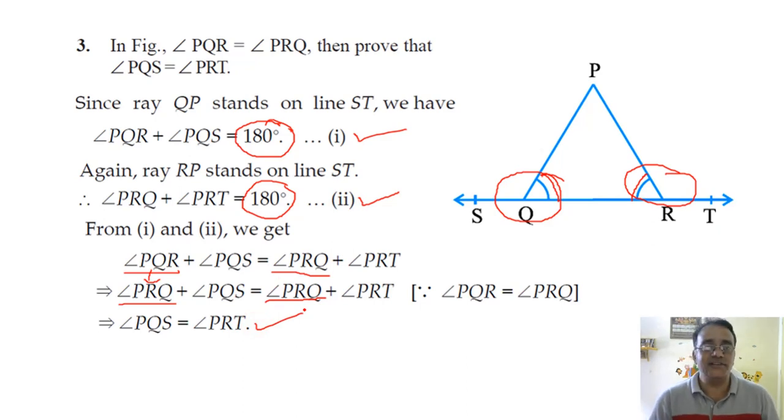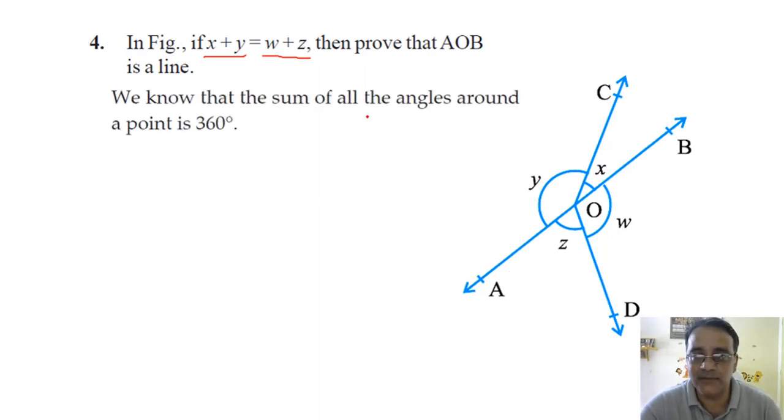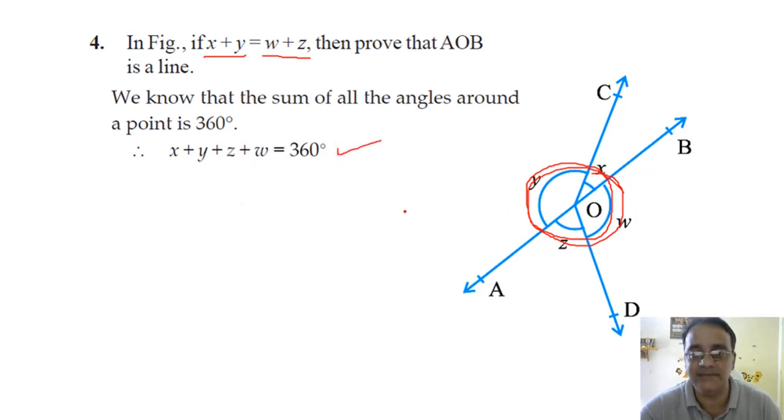Yes, sir. Now we'll move towards another question that is also a proof related question. Question number 4. If x plus y is equals to w plus z, then prove that AOB is a line. So we know that the sum of all the angles around a point is 360 degree. That is complete angle. So ये सबका sum कितना हो जाएगा? 360 degree. The sum of all these four angles, that is x plus y plus z plus w is equals to 360 degree. Any doubt in this step? No, sir. Okay. Now we will make a group like that.